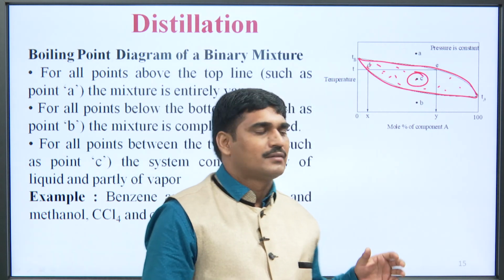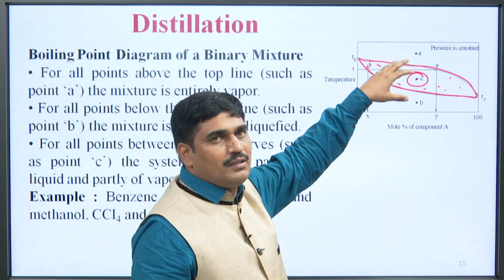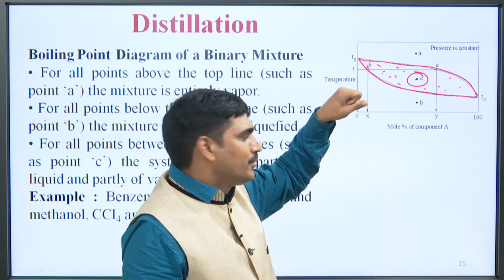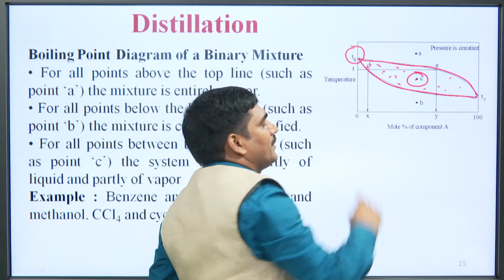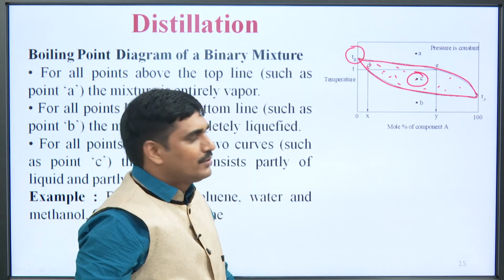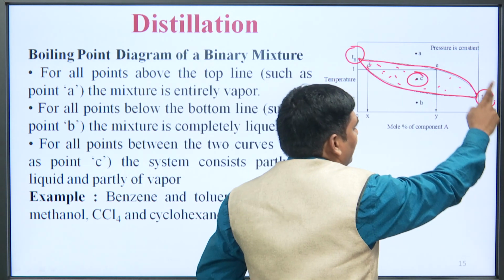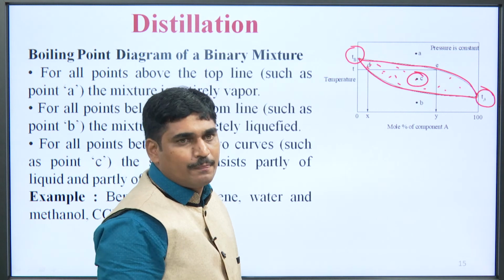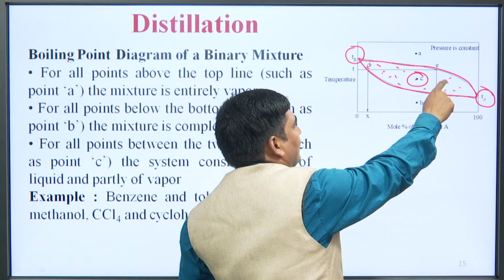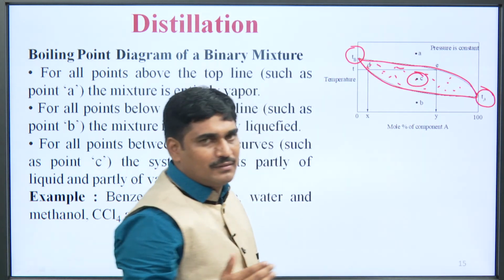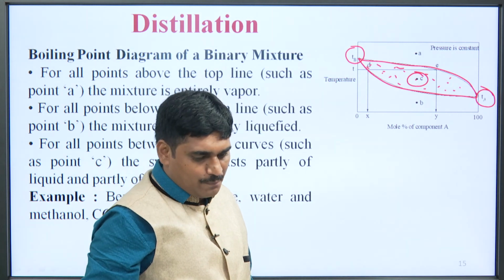That means, depending upon the composition, it is a mixture of liquid and vapor. Suppose component B has its boiling point at this position, and component A has boiling point T A. Between these, T A will be in vapor phase and T B will be in liquid phase.